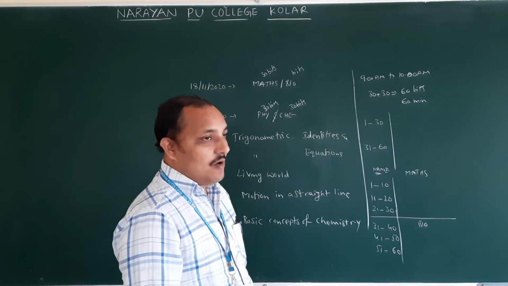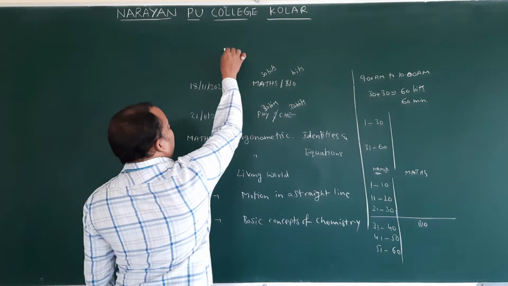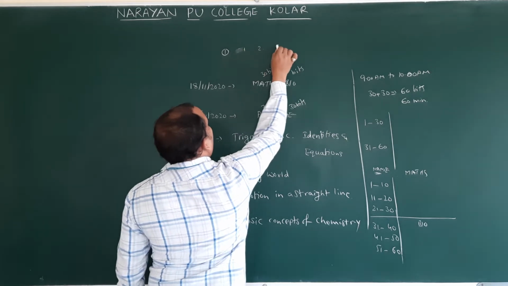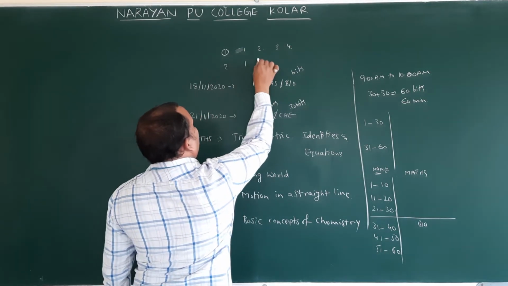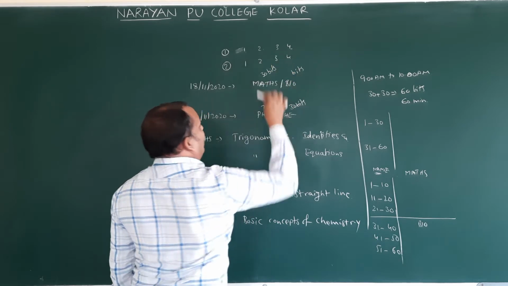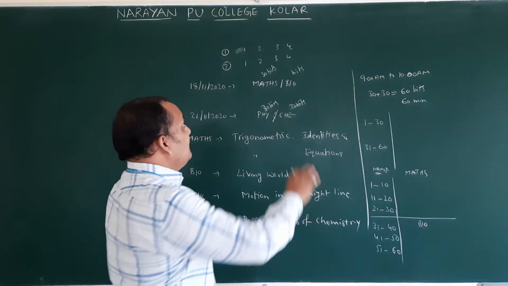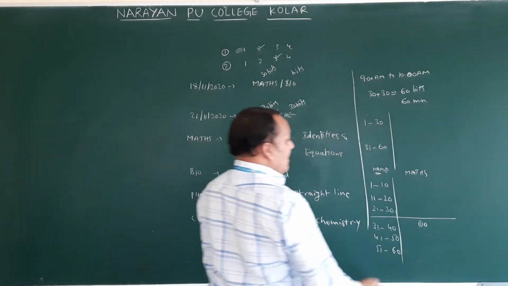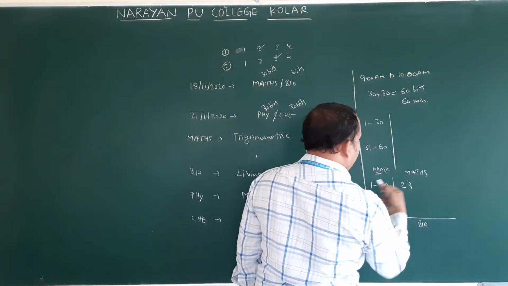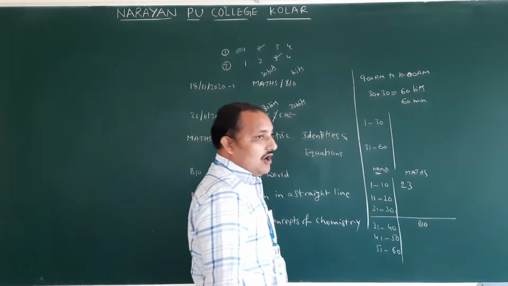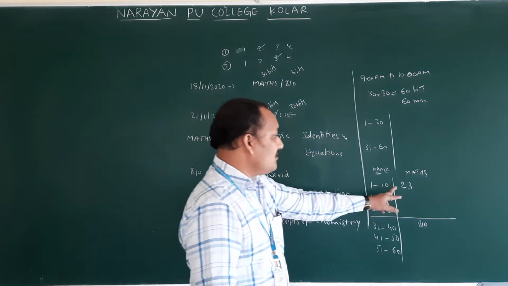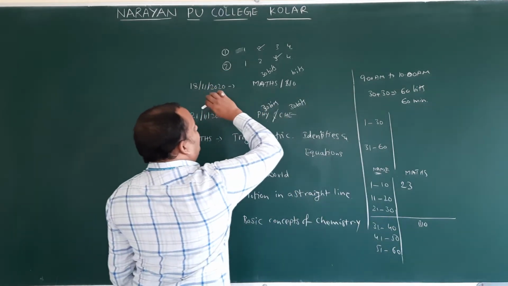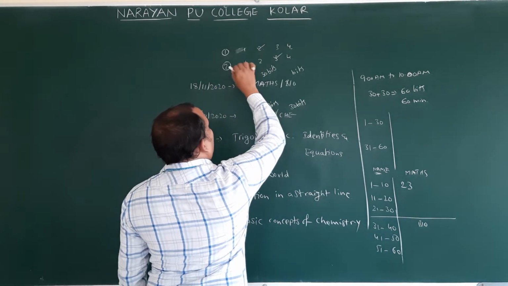For 1 to 10, how to write the key? For the first question they will give numbers 1, 2, 3, 4. Second question 1, 2, 3, 4. Options. Say the first question answer is 2 and the second question answer is 3. How to write the key means 2, 3. How many questions are there? 2 questions. First question answer 2, second question answer 3. Next third question, fourth question. Third question answer is 1. Fourth question answer is.